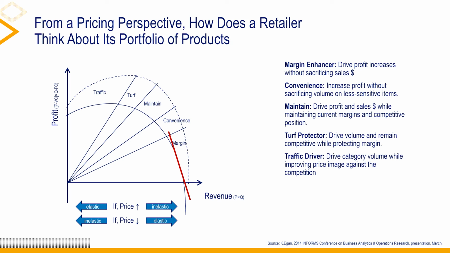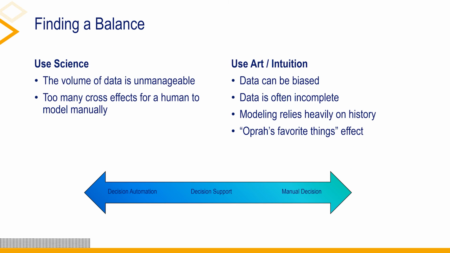sacrificing dollars. At the other extreme is a traffic product. Profit changes little with changes in total revenue. These are products that affect your overall price image and help to drive store traffic. These are your KVCs, key value categories, or KVIs, key value items. In practice, how do you assess the price elasticity and related profit versus revenue contribution for every item in a retailer's store? The volume of data is huge, so it is going to require a combination of reliance on historical transaction data and using your own intuition.